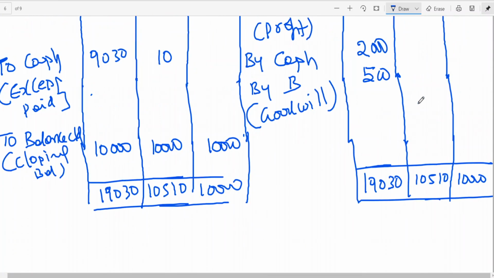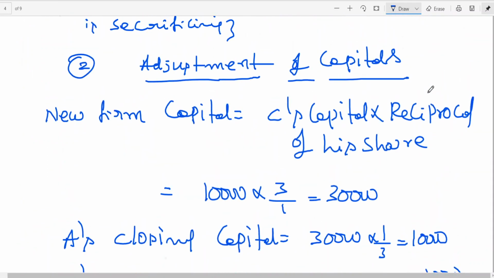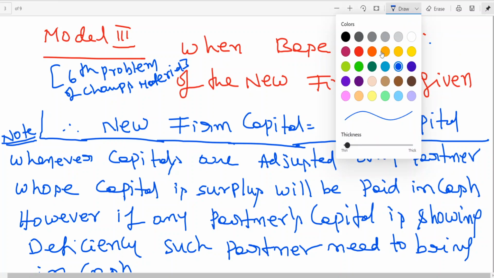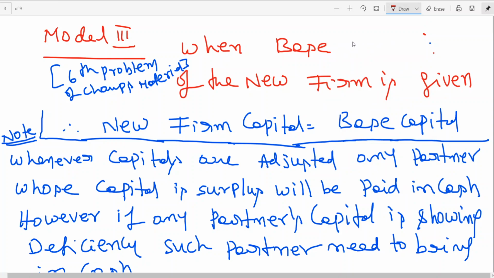In today's class, in the beginning I explained model 3, if you recollect it properly: when the base capital of the new firm is given, new firm capital is equal to base capital.